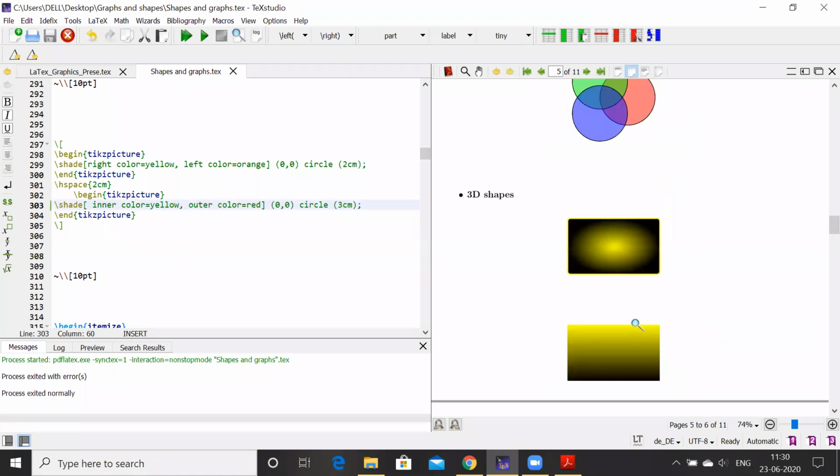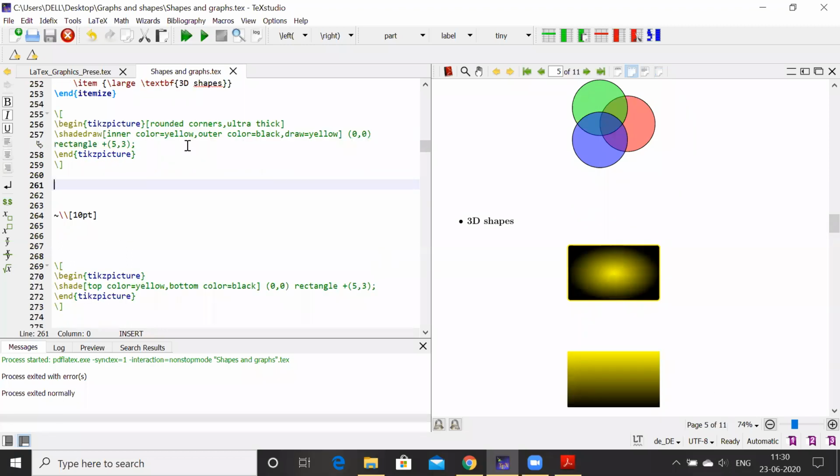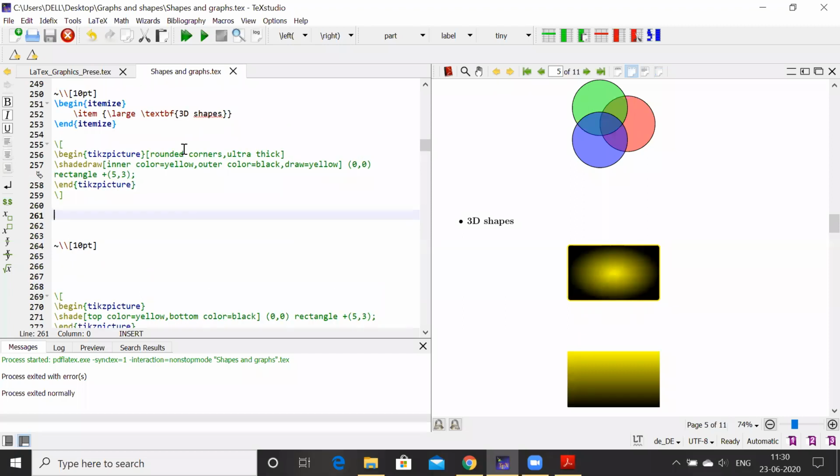Then for the rectangle, check it, this rectangle. Again the same thing, begin tikzpicture, end tikzpicture, rounded corners, ultra thick. So the corners are rounded for this. You see here the corners, all corners are rounded. If you don't write these rounded corners, it will give you straight corners.